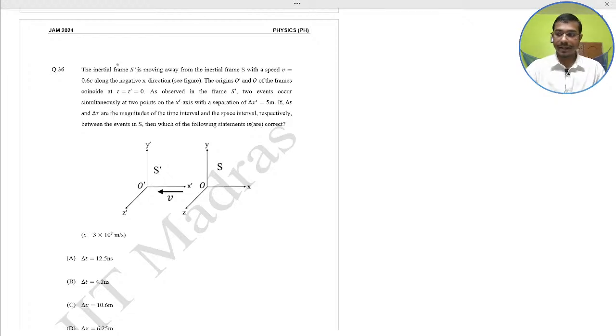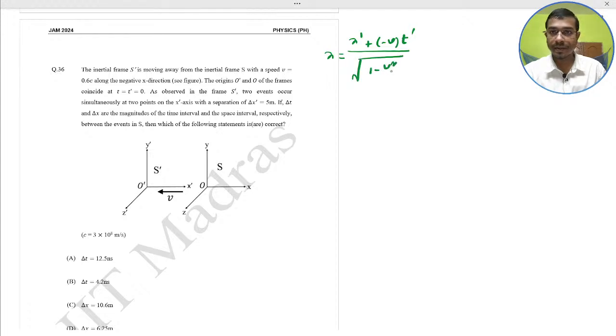So here we apply the Lorentz transformation equation for x, t, that x equal to x dash plus v t dash divided by root over 1 minus v square by c square. This is the x. So del x would be what?